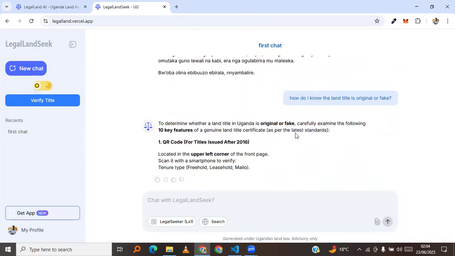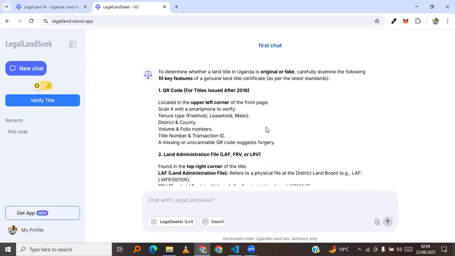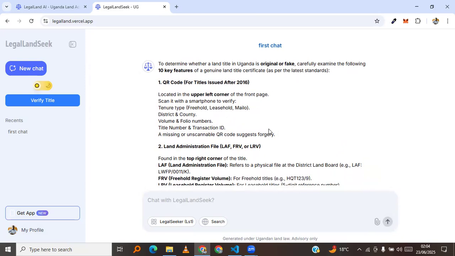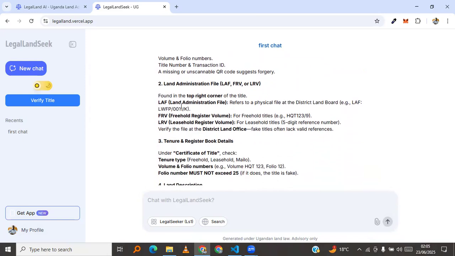Yes, so it's able to provide a response. To determine whether the land title in Uganda is original or fake, carefully examine the following 10 key features. Yes, it provides you some of the features. I will not want to go into detail into them, but maybe I can mention a few. There's a QR code. Since titles issued after 2016 should have a QR code, land administration file, which is the LFF. There's FRV, LRV, among others.